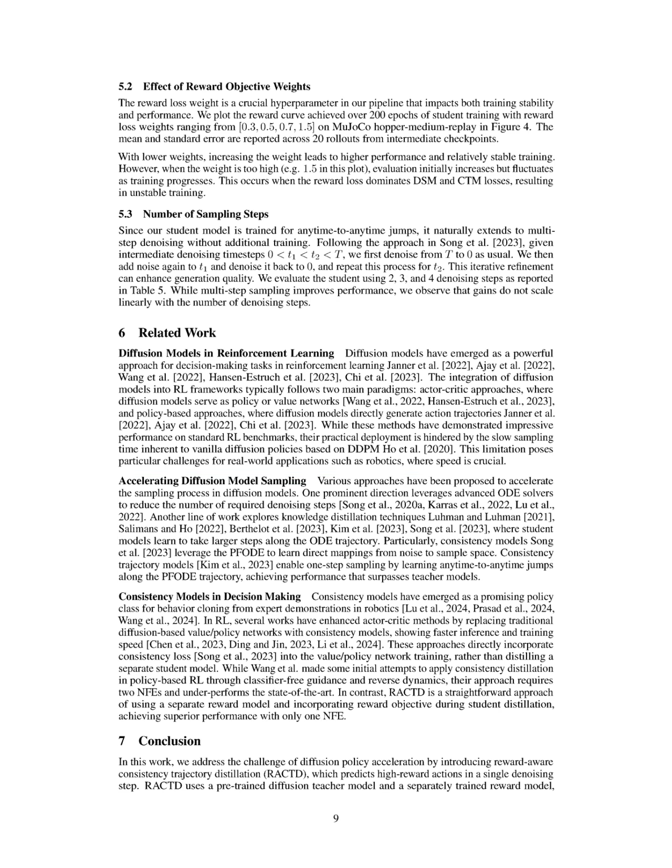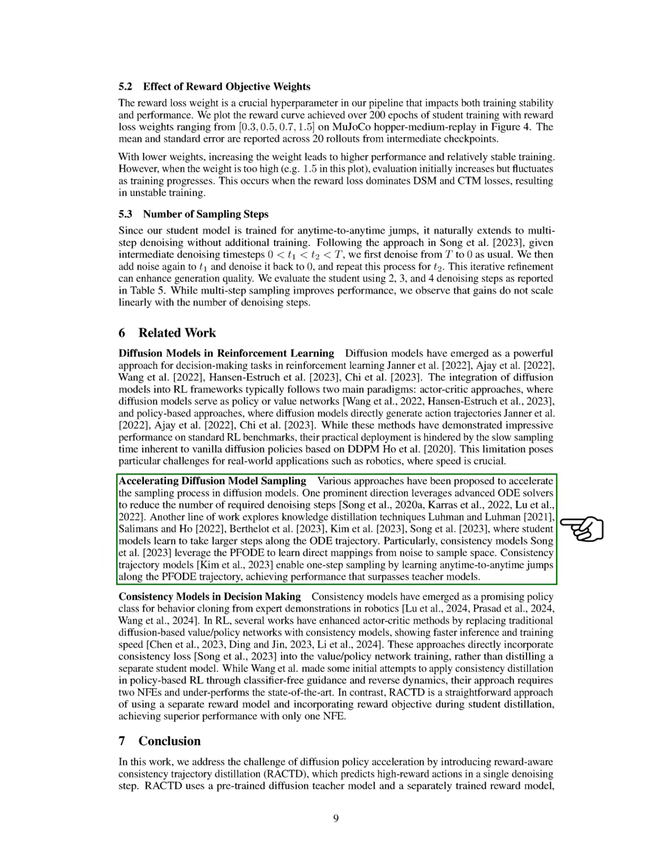Section Summary. In this section, we demonstrate that our RACTD method significantly reduces the number of function evaluations, NFEs, and accelerates computation speed compared to existing models, achieving up to 256 times fewer NFEs in certain scenarios. We also explore the impact of reward objectives and their weights on model performance, revealing that our approach optimally balances the strengths of both teacher and student models for enhanced generalization in reinforcement learning tasks.